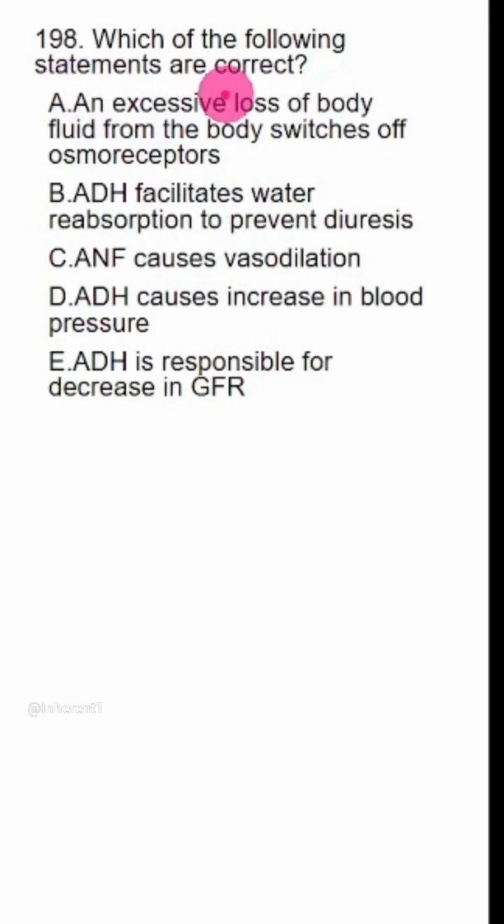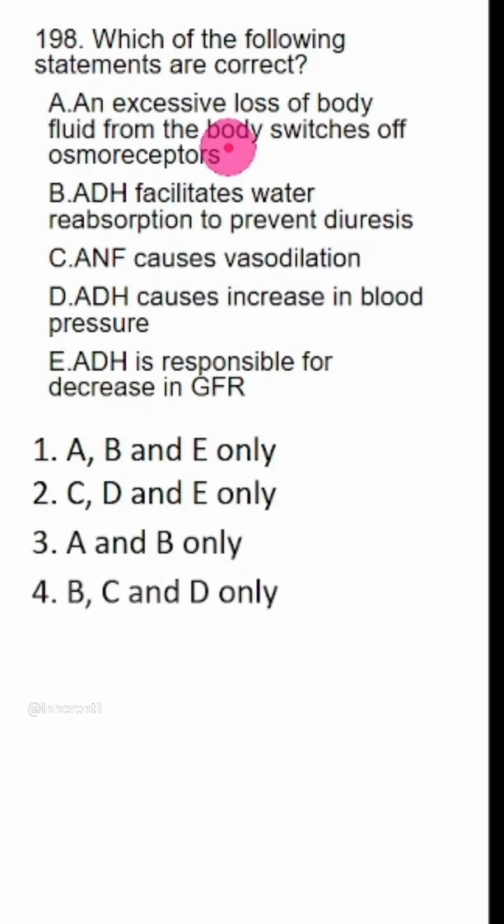Which of the following statements are correct? An excessive loss of body fluid from body switches off osmoreceptors. It doesn't switch off, it will switch on the osmoreceptors, which will in turn regulate the thirst and secretion of ADH. So A is wrong. Wherever you see A, strike it out. This is wrong and this is wrong.